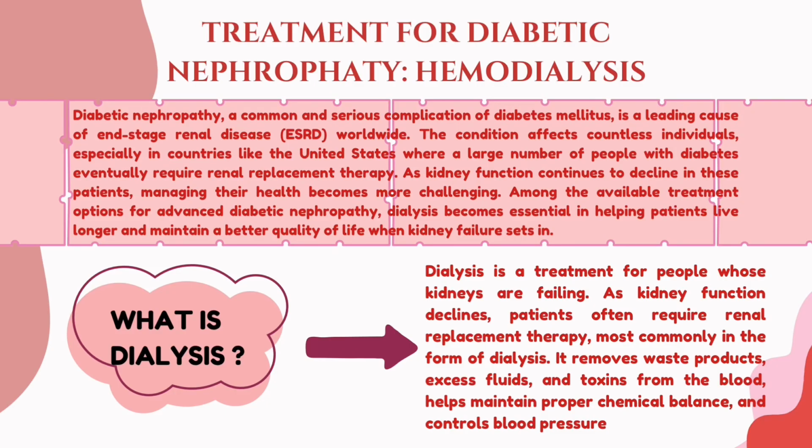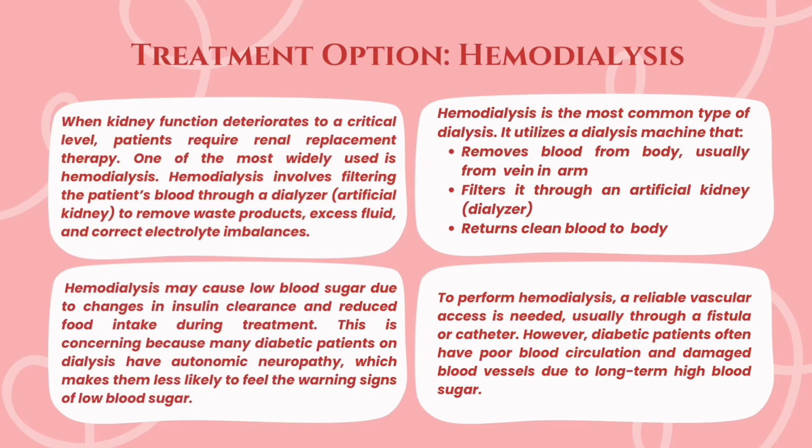Now that we know what diabetic nephropathy is, we need to know what dialysis is. Dialysis is a treatment for people whose kidneys are failing. As kidney function declines, patients often require renal replacement therapy, most commonly in the form of dialysis. It removes waste products, excess fluids, and toxins from the blood, helps maintain proper chemical balance, and controls blood pressure.